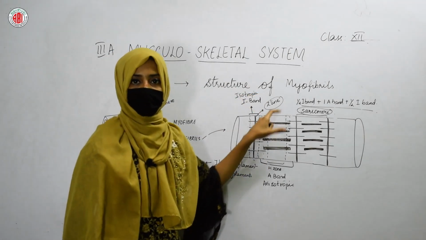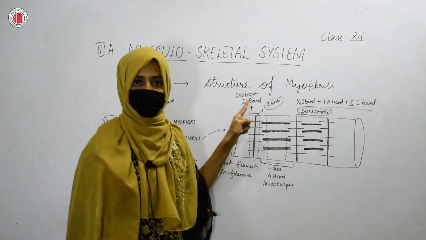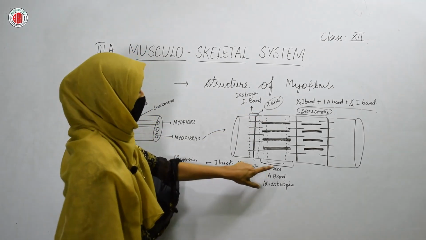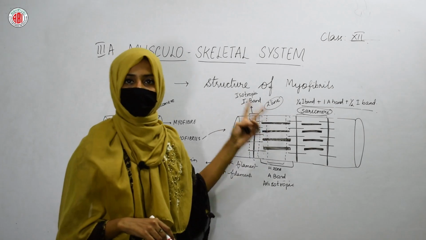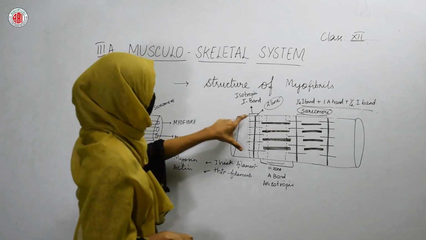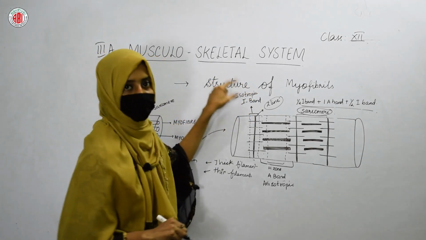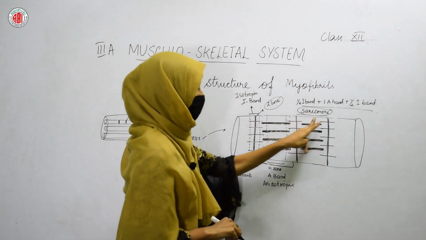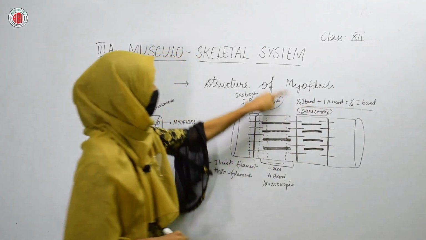The area where you can see the H zone plus the area where you can see both thick and thin filament is called the A band. The area where you can see only the thin filaments is called the I band. The sarcomere is half I band, one complete A band, and half I band.